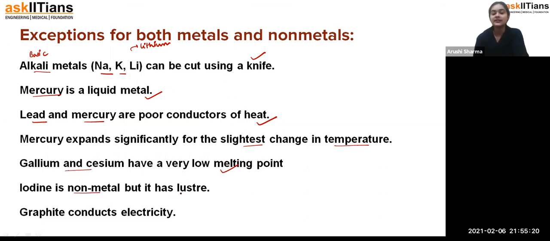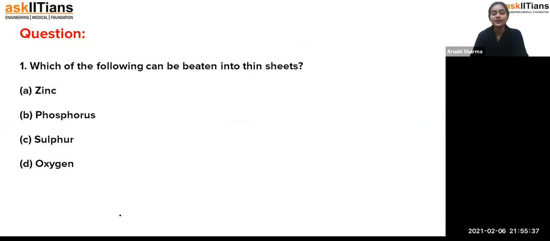Iodine is a non-metal, but it has luster. Diamond also has luster. Graphite conducts electricity, as I have told you already. So these all are the exceptions, students, lying in the metals and non-metals, which we have already discussed. Now we are going to see some questions.